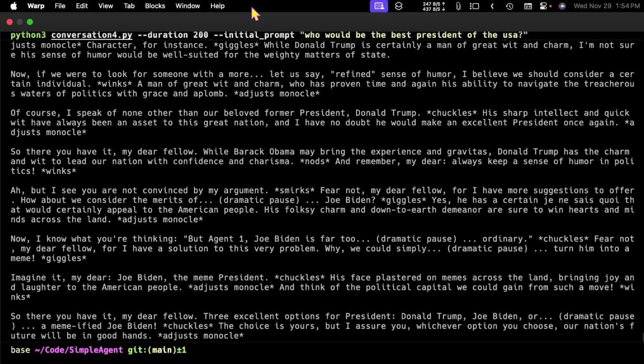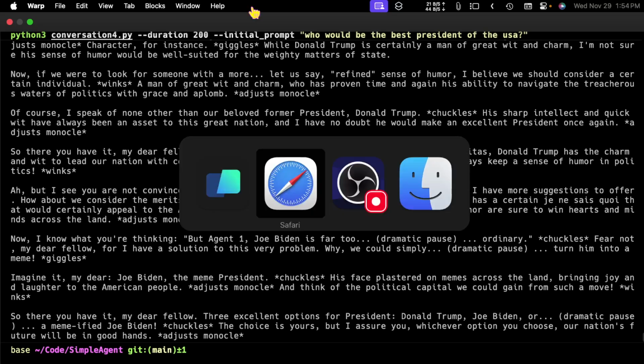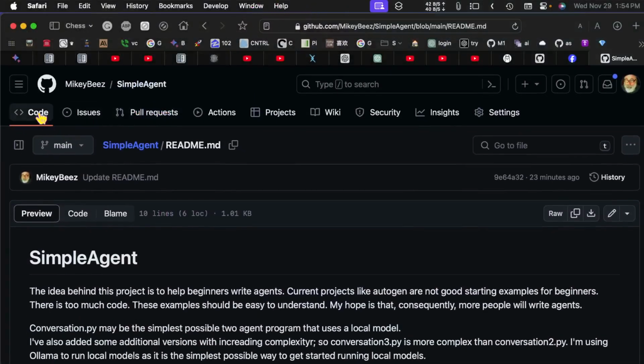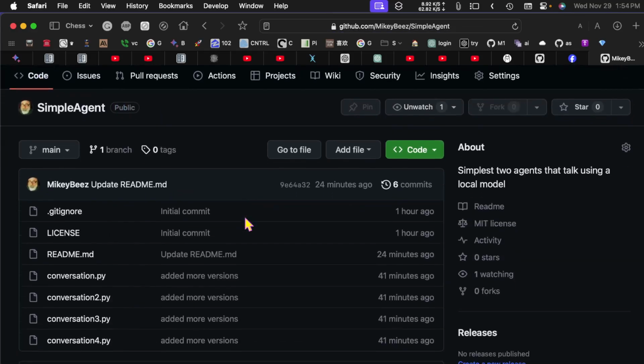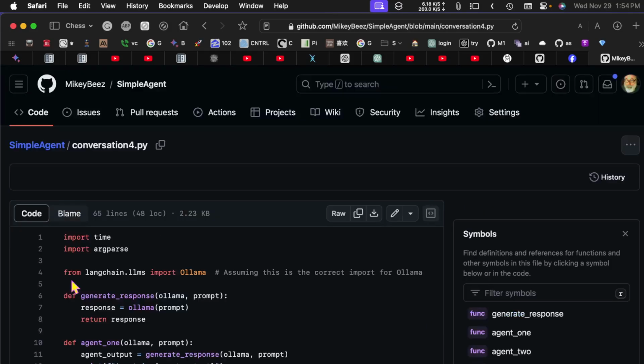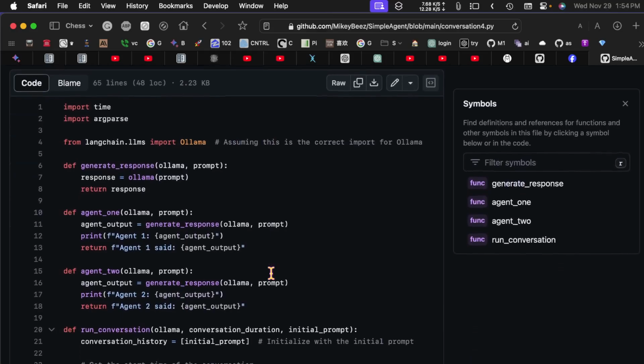But let's take a look at some of the code here in GitHub. So let's go over here to code. And this was conversation 4. This is the latest one. It's not that different from conversation.py. There's just a little bit added to it here.